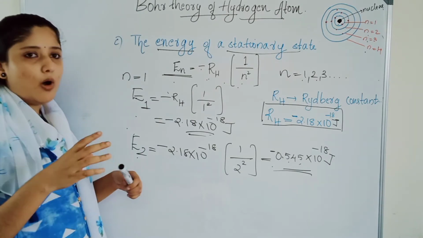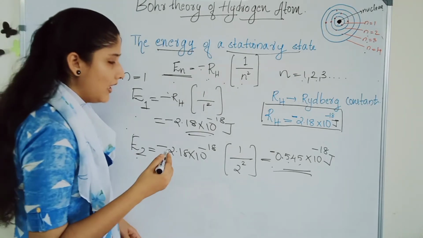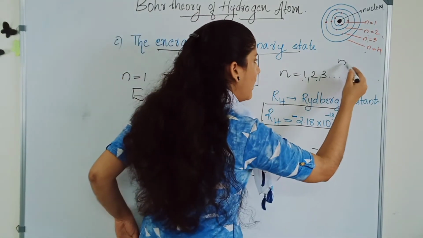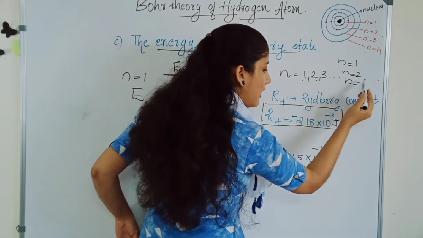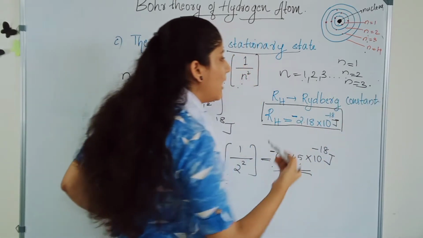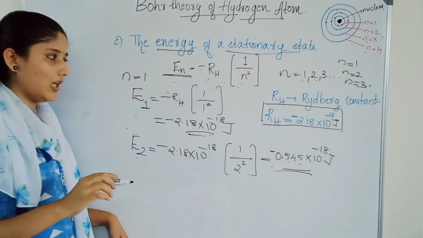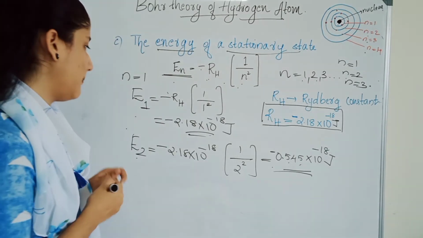If we plot a graph or an energy level diagram with n equal to 1, n equal to 2, n equal to 3, we can draw the energy level diagrams for hydrogen.